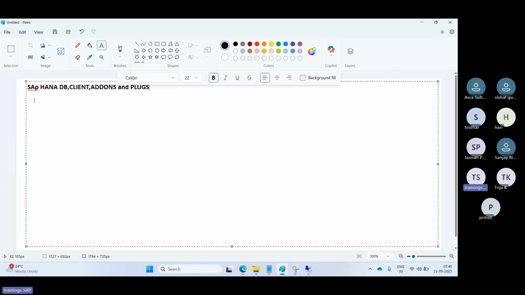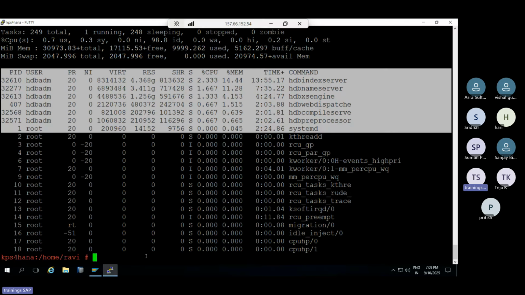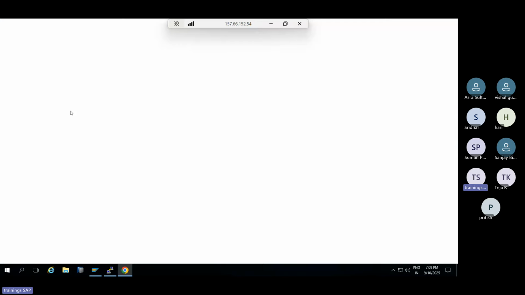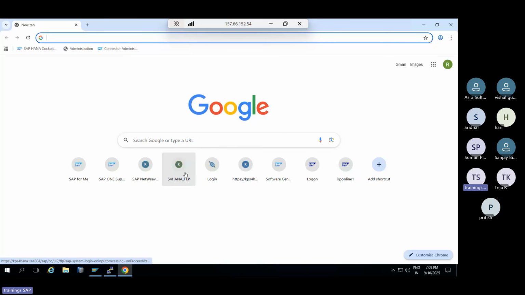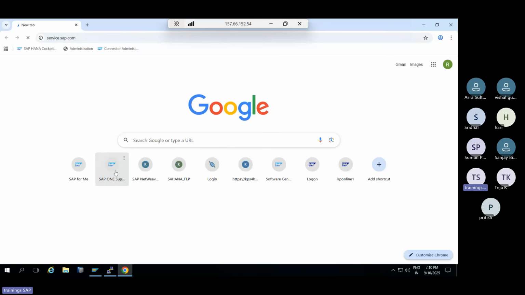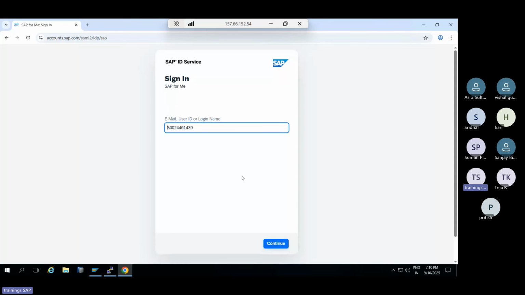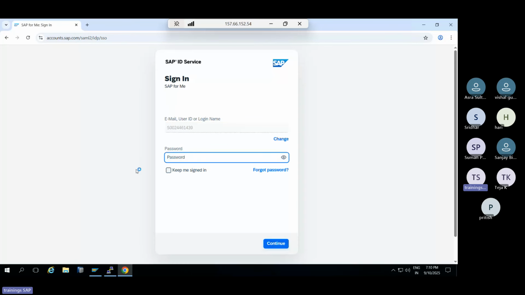From me.sap.com, there we have to download the software. Here you can log into the system, and then you can see the Service Marketplace. Normally the Service Marketplace is the SAP Marketplace. Here you need an S user ID to log in. Through this S user ID, we can do all kinds of work here. The S user ID is the Service Marketplace user ID.